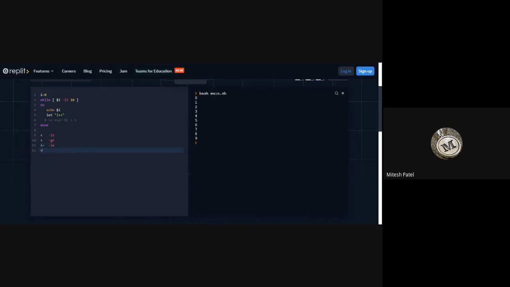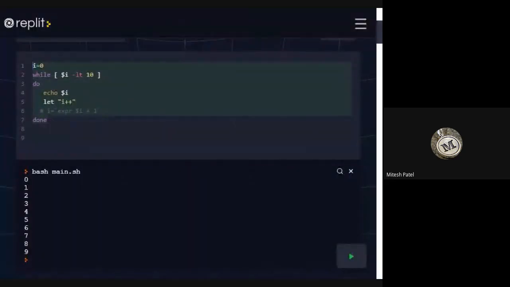Similarly, greater than equals to is GE. So in a compiler we can use -lt, -gt, -le, -ge, and for equals we use -eq. Clear? So this is our while loop. Now for the for loop, we have two syntaxes of for loop.